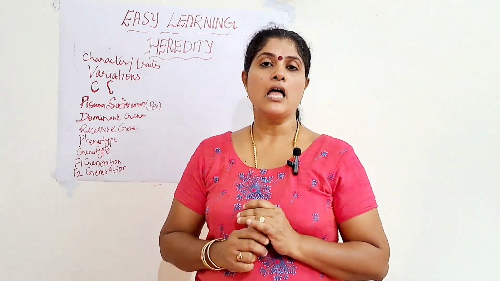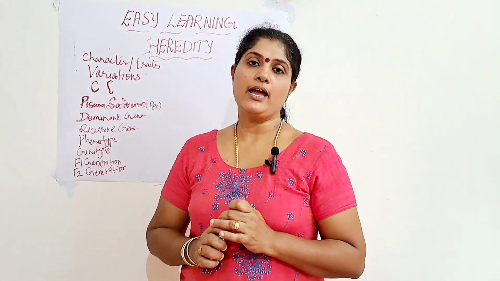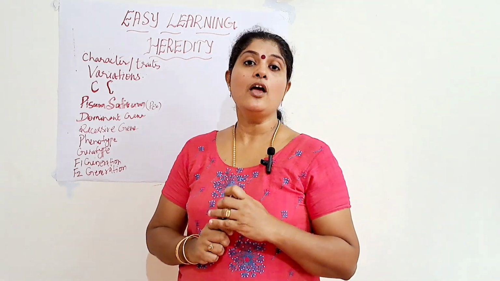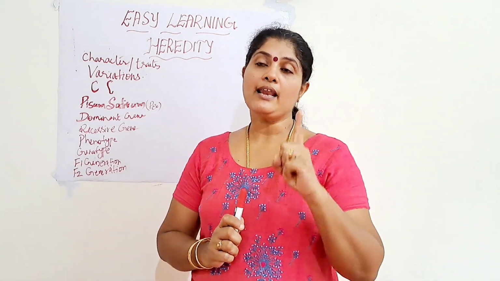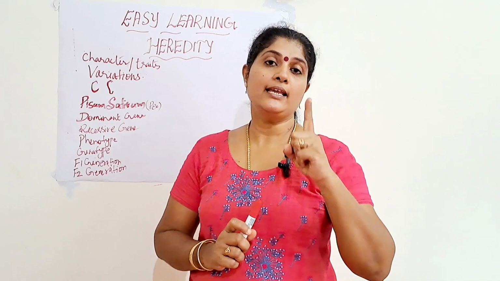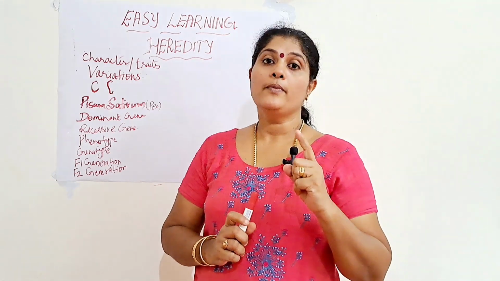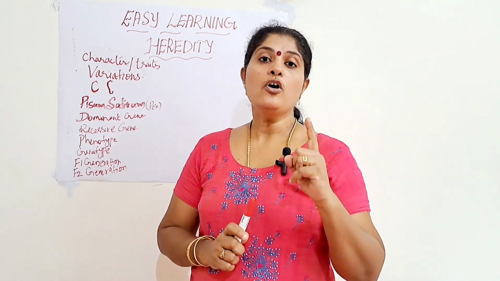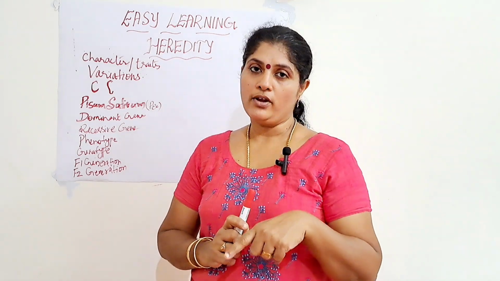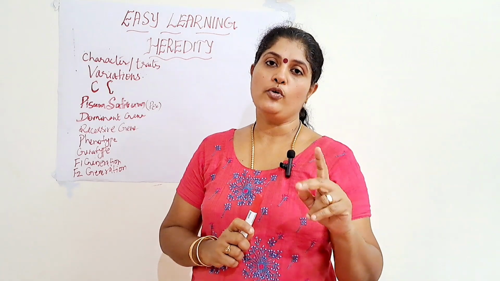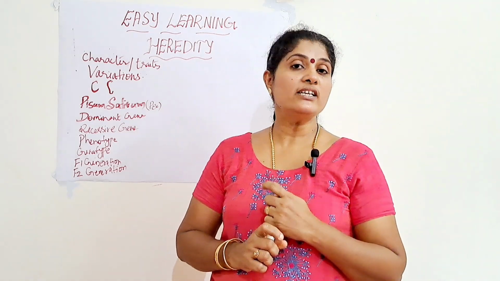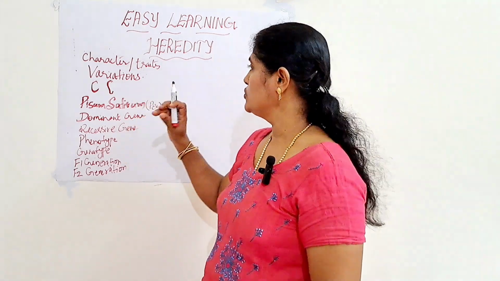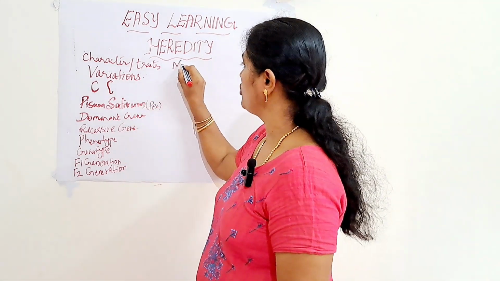In the first experiment, he selected one contrasting character, based on the height of the plant or length of the stem, that is, tallness and dwarfness. So since only a single character is used, it is known as the monohybrid cross.